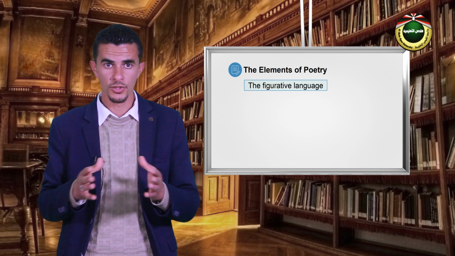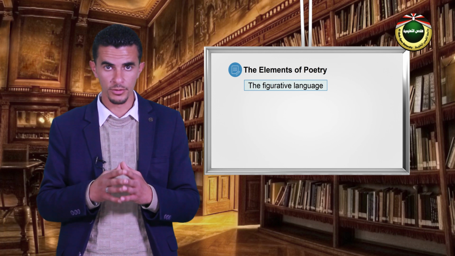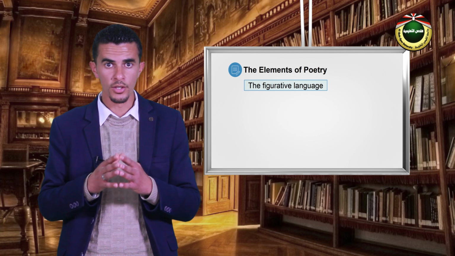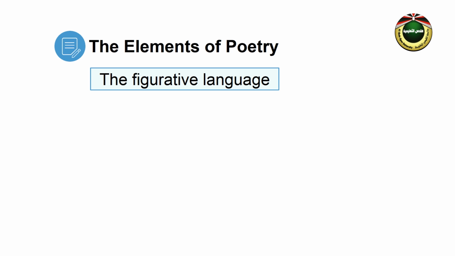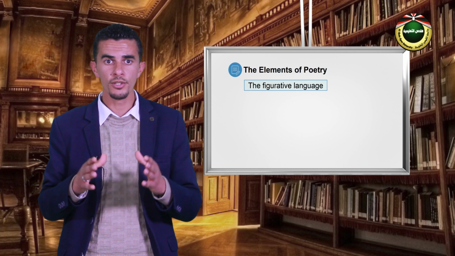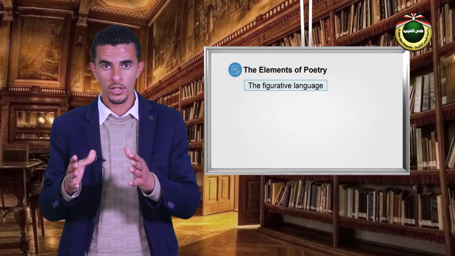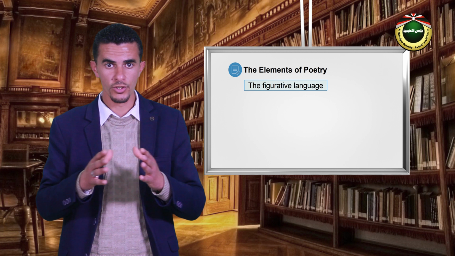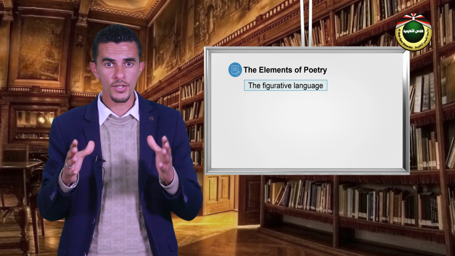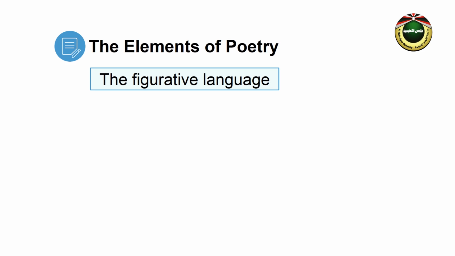The other thing to discuss is the elements of poetry. The first element and the most important is figurative language. Whenever you describe something by comparing it with something else, you are using figurative language. We have a number of figures of speech, among them the following.